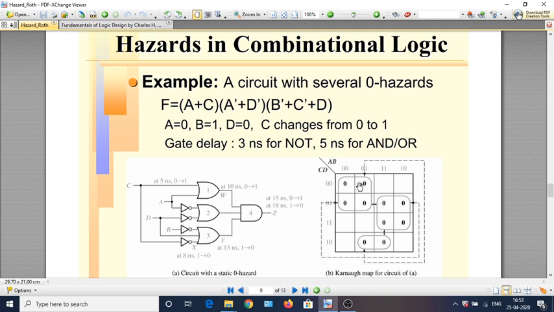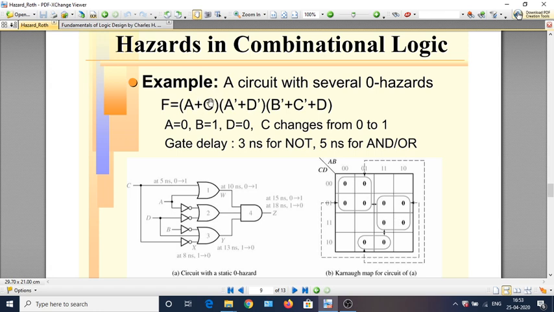But if you look at a change where there are 2 adjacent zeros not covered by a single 0 term, then the contribution making F 0 changes from one term to another term.